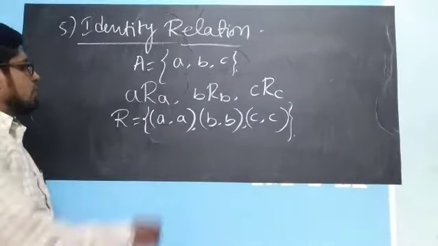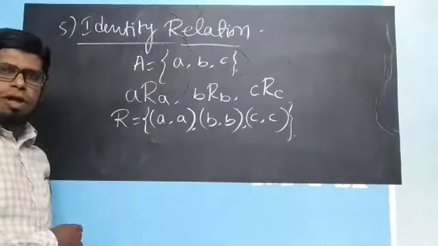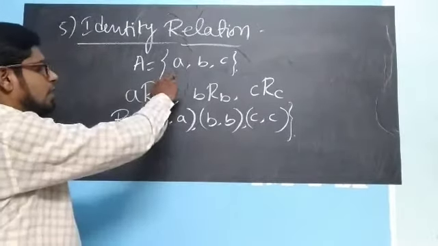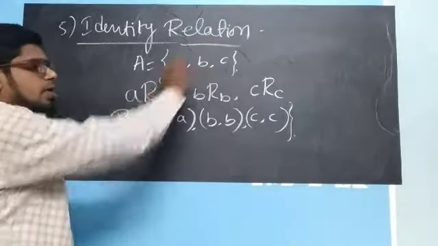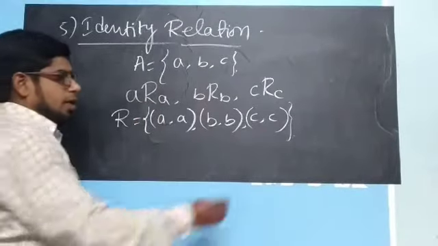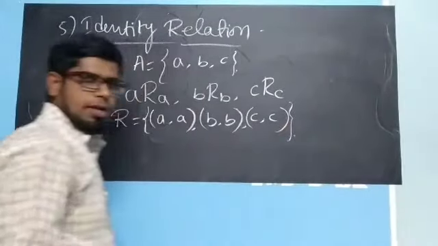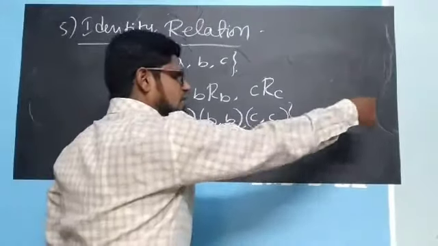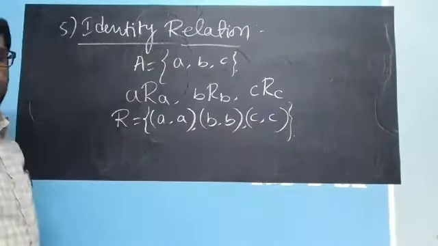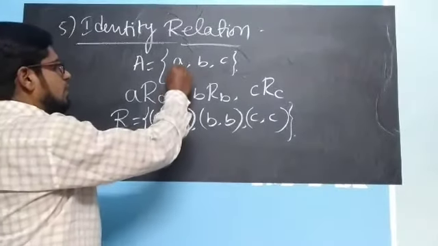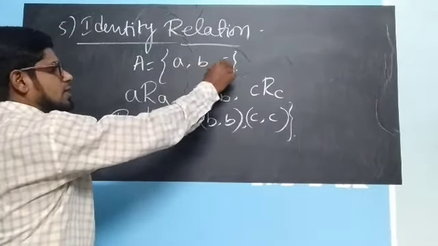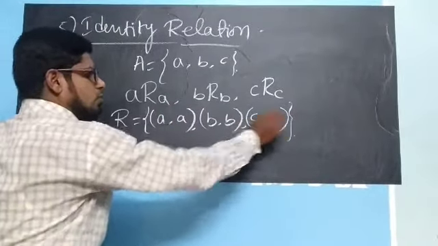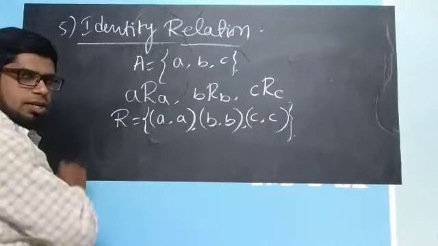Now, in reflexive also we studied something similar. In reflexive we said every element of A should be related to itself, but in reflexive there can be a few more elements. It can include (a, b) or (b, c), some other elements also. But in identity, only as many elements as are present in set A are needed in our relation.